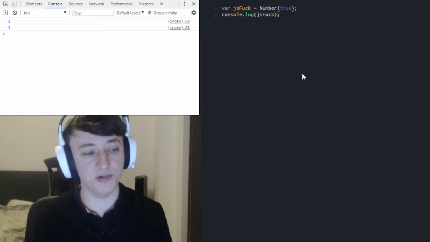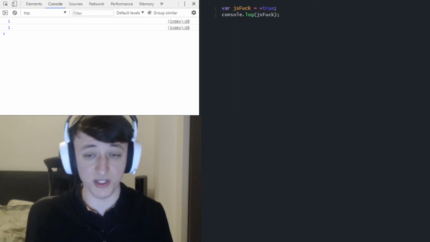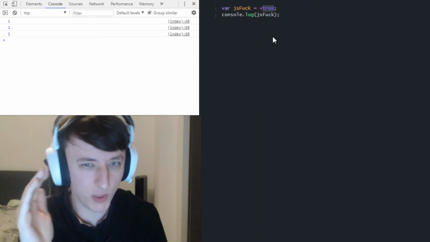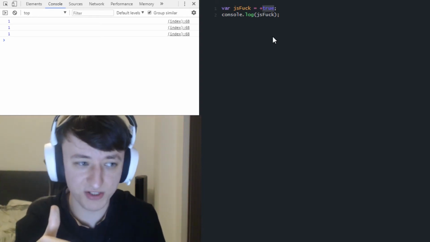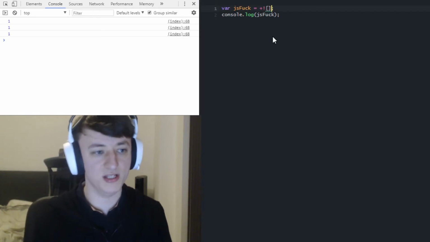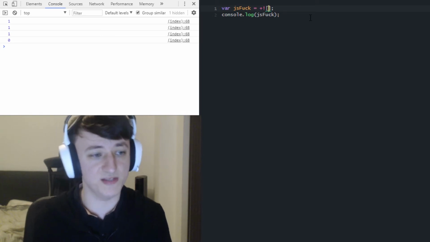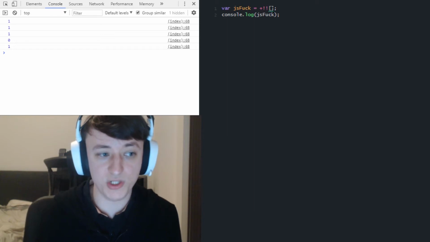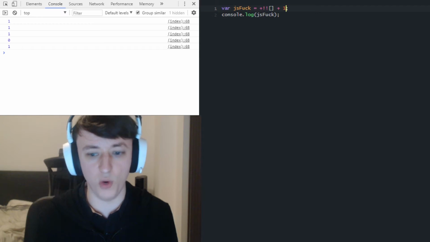So this obviously returns us 1, just like we tested. Now if we replace this with our plus, which is our unary plus operator, again it changes it to a 1 for us. So now we know how to get the numbers 0 and 1, because we already know how to make true and false, and we already know how to turn those into numbers, which give us 0 and 1. So if we create a Boolean, convert that to a number, this is false, so it gives us 0. We negate that again, and now we have a value of 1, which also means we can make any value we like, because we can simply add 1 again.